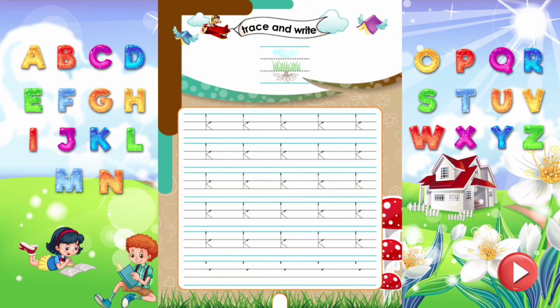Trace and write. Do you know, kids? K with sound K is a sky letter. Letters having a stem which goes up and touches the upper line are sky letters. Now, trace and write the letter K properly.